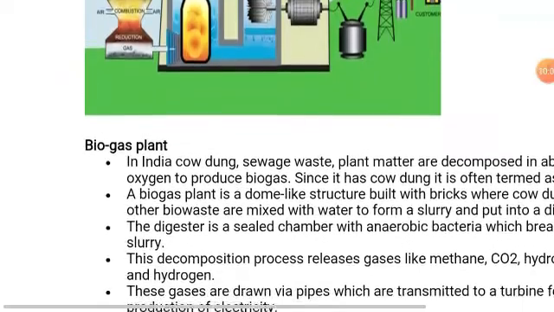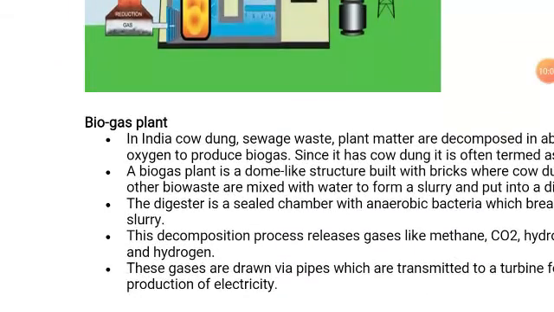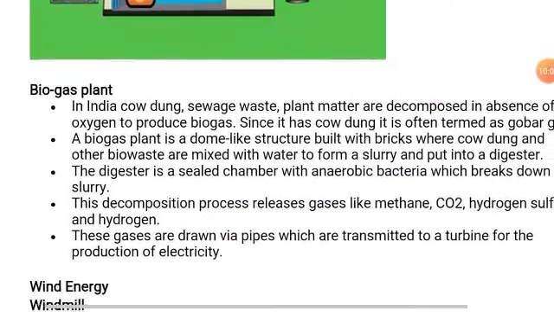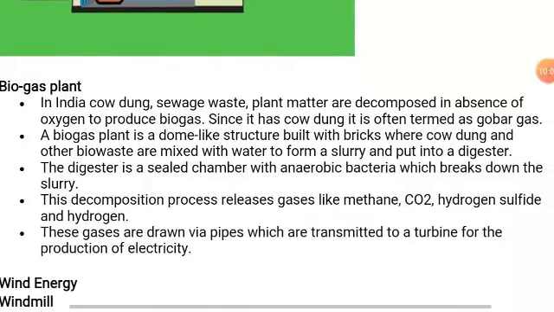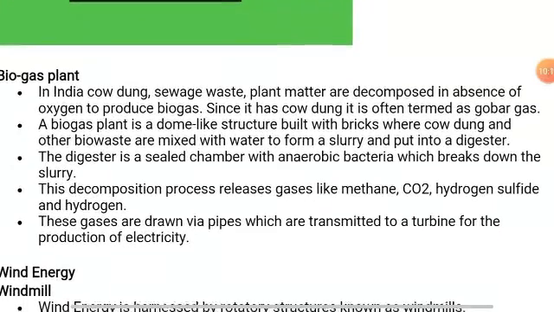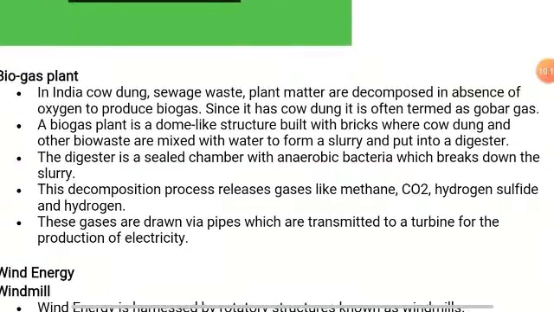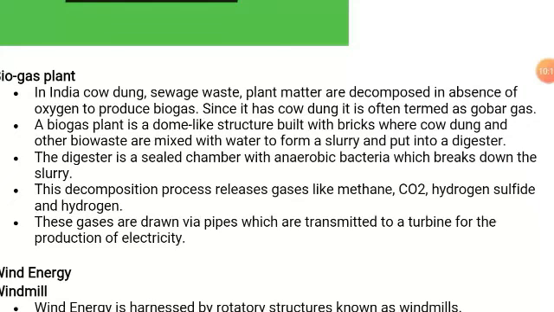This is the biogas plant. In India, cow dung, sewage, waste, and plant matter are decomposed in the absence of oxygen to produce biogas. Since it has cow dung, it is often termed gobar gas. A biogas plant is a dome-like structure built with bricks where cow dung and other biowaste are mixed with water to form a slurry and put into a digester. The digester is a sealed chamber with anaerobic bacteria which breaks down the slurry.